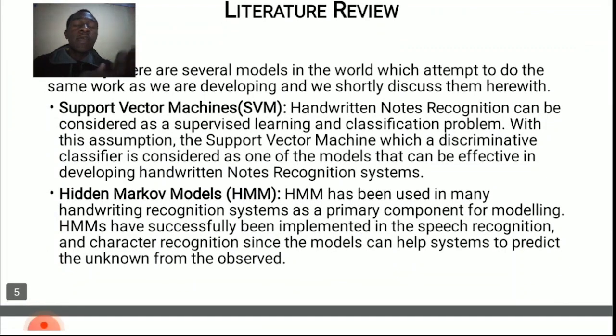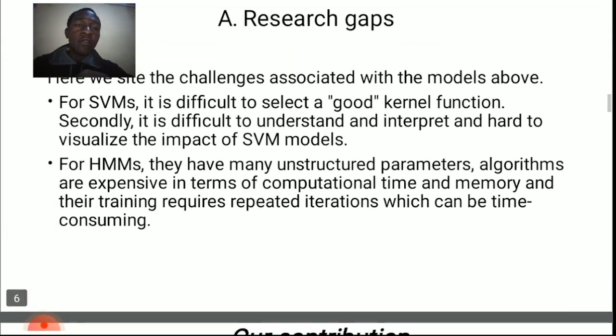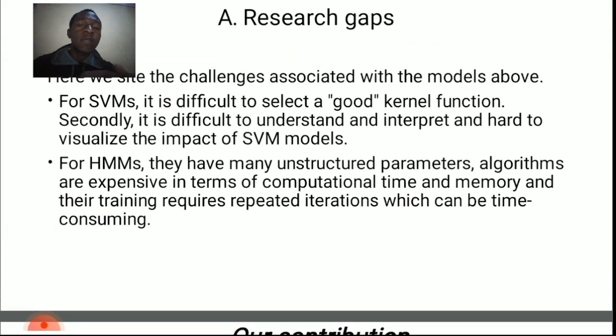Now, for the literature review, in this section we talk about the various models that are already in the market implementing OCR technologies. Some of the few listed are the support vector machines and the hidden Markov models. At this point, I'll cite the challenges with regards to the support vector machines and hidden Markov models. For support vector machines, it is difficult to select a good kernel function. Secondly, it is difficult to understand and interpret, and hard to visualize the impact of SVM models. So this is a weakness in it. For hidden Markov models, there are many unstructured parameters, and algorithms are expensive in terms of computational time and memory. At the same time, their training requires repeated iteration. This can be time consuming.